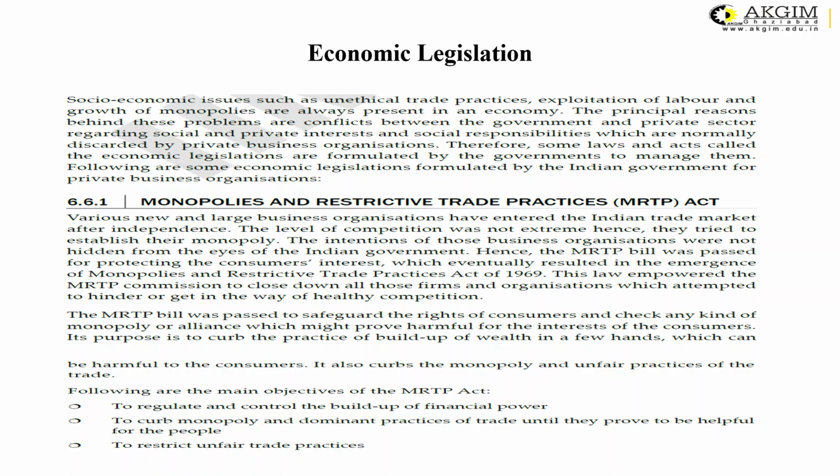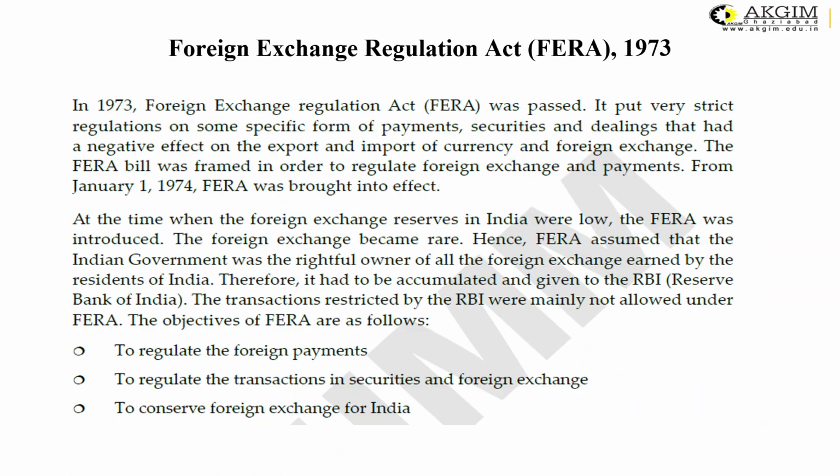So to avoid all these kinds of disturbances, the MRTP Act was introduced with the following objectives: to regulate and control the build-up of financial power, to curb monopoly and dominant practices of trade until they prove to be helpful for the people, and to restrict unfair trade practices. If anybody is indulged in activities like cartels, that is not allowed, and it is properly provided under the MRTP Act as a practice which is not lawful. There are a lot of practices named as unfair trade practices and restrictive trade practices.